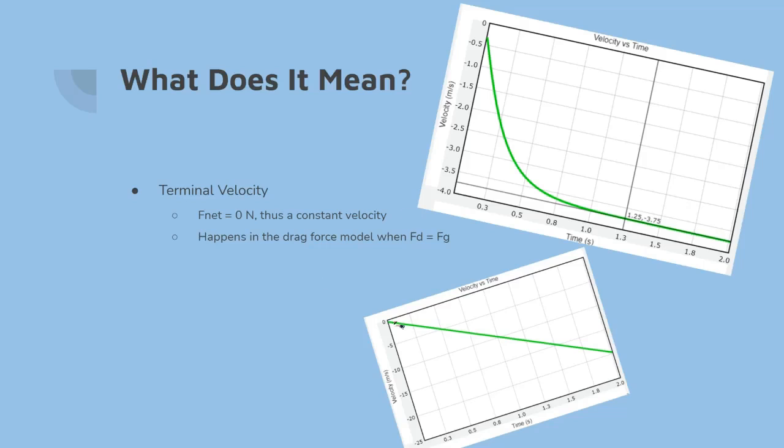So here's the gravitational prediction model. You can see that the velocity is constantly increasing over the whole entire fall. But when we add drag force, like we have above here, the drag force actually balances out the gravitational force at about 1 second. Thus it has a constant velocity of about negative 3.75 meters per second.